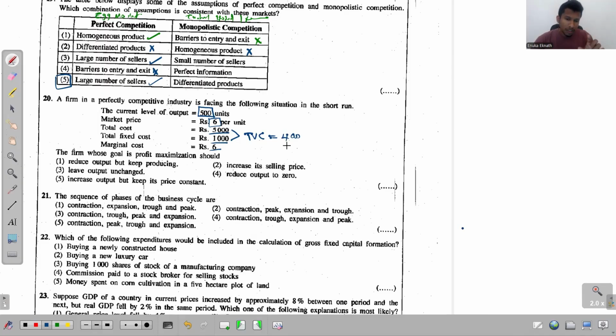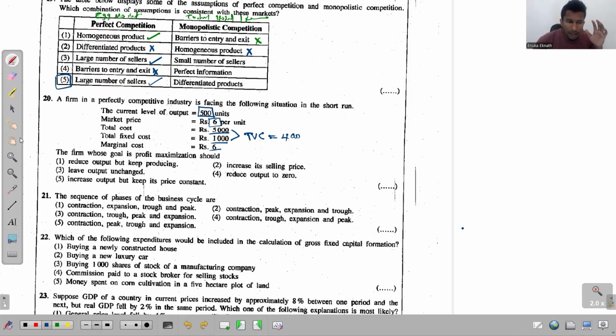That's not directly given to us, but we can easily find it. Okay, so by giving this data, what do they ask us to recognize? The firm whose goal is profit maximization should, okay, so we just need to select the next action that should be taken by the firm in order to maximize their profitability.